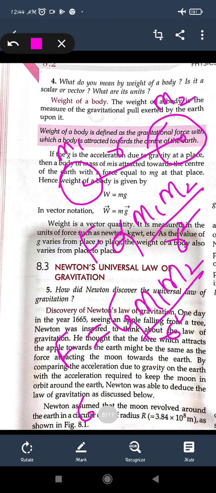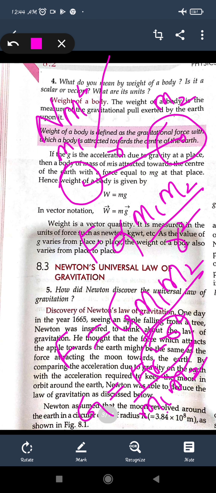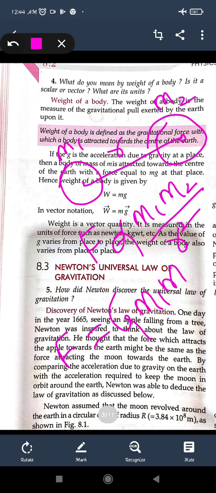From here, if we take out the value of g, it will be F r square upon m1 m2. So what will be the unit of g? F is given as Newton, r square will be meter square, and per m1 m2, it will be kg square. So this is the unit for the universal gravitational constant. From Newton's universal law, he told about the universal gravitational constant.